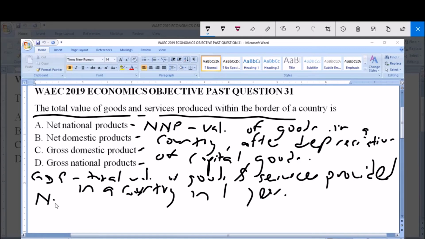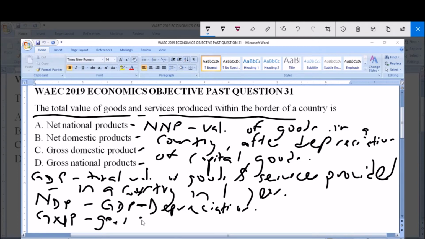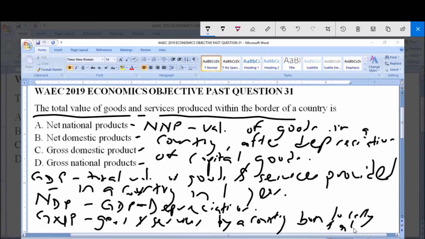Now, net domestic product, which is option B, NDP, is gross domestic product, which we just defined, minus depreciation, and then GNP, gross national product, refers to goods produced and services provided by a country's citizens, or by a country, both locally and abroad.